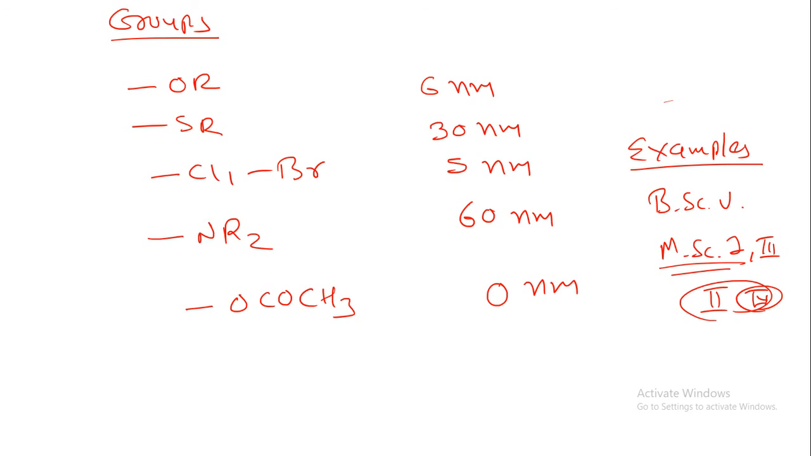So I request all of you, just revise these rules again and again and write down the parent values that I have told you in the last segment of my lecture. Keep one note, and from this you just have to write down all these rules and regulations. Okay, so in the next lecture we will see examples of this UV spectroscopy.